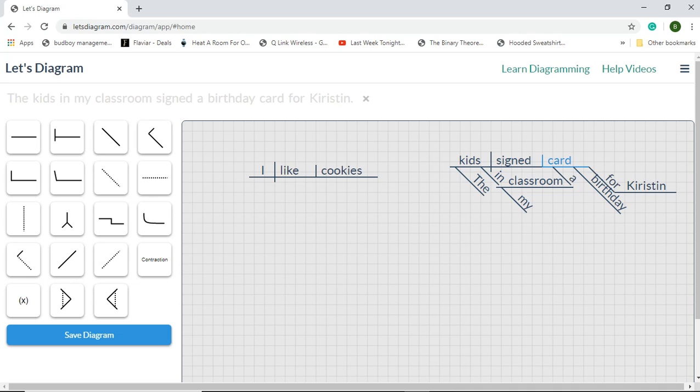Card, being our direct object, is acting as a noun. That is a noun job. A is an adjective modifying card. Birthday is an adjective modifying card. For Kristen is a prepositional phrase acting as an adjective modifying card. For is the preposition. Kristen is the object of the preposition.